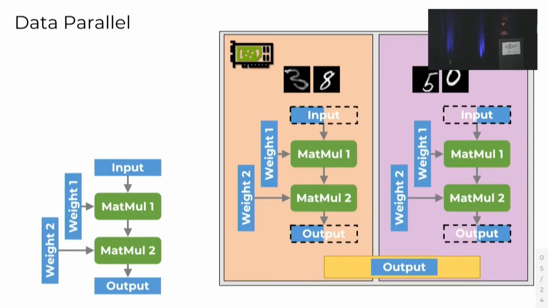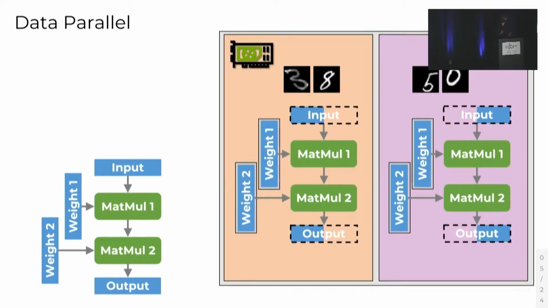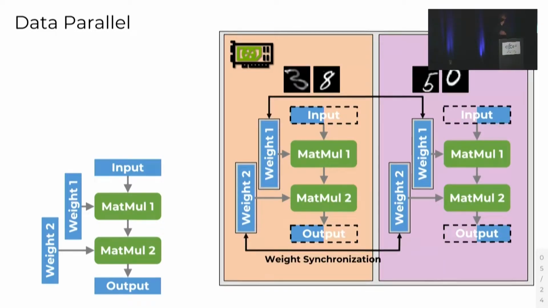Now, data parallelism is not without its problems. Because it relies on having identical copies of the weights on each device, an additional synchronization step is needed in the backward pass, which adds significant communication overhead. So data parallelism is a bit of a trade-off. On one hand, we get access to significantly increased compute, but on the other hand, we have to pay a cost in terms of network communication. There exist a number of other forms of parallelism as well, and each of them share this quality with data parallelism that they are trade-offs.